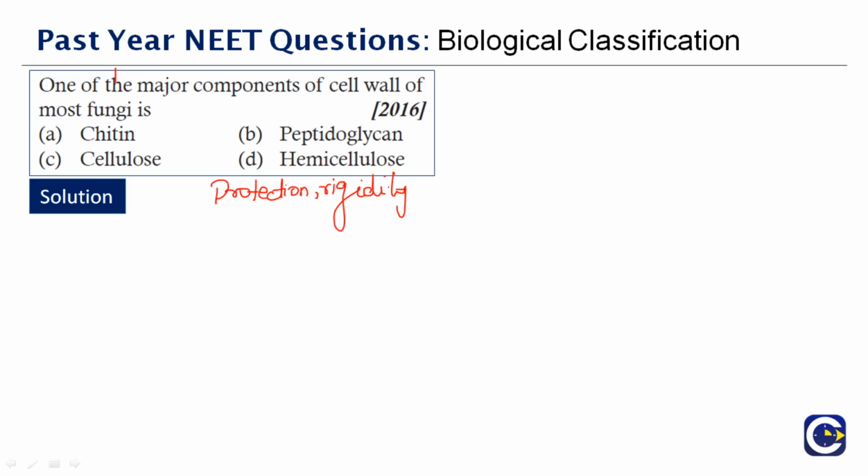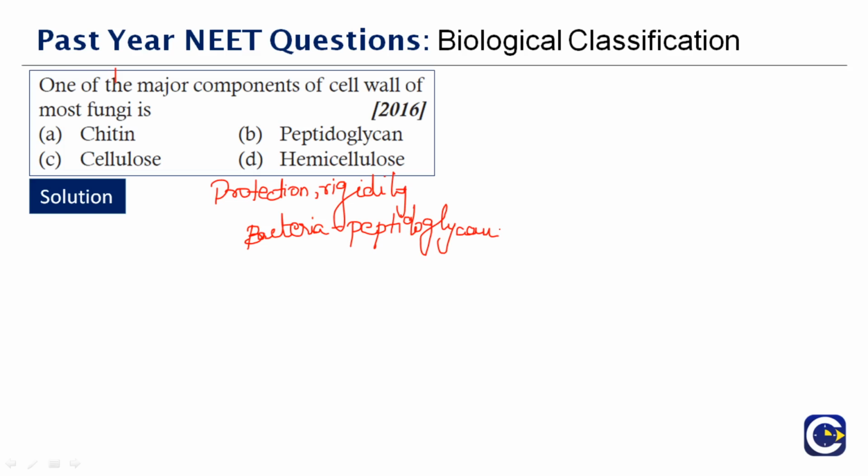The composition of the cell wall will vary from species to species. For example, in bacteria the cell wall is made up of peptidoglycan. Likewise, in fungi the cell wall is made up of chitin. In fungi the cell wall is composed of a strong covalent linkage of chitin, glucans and glycoproteins.